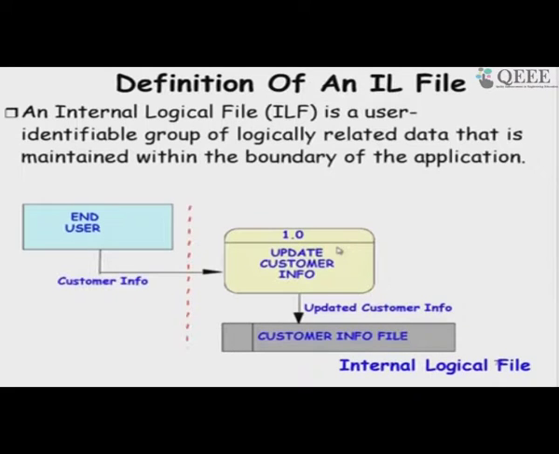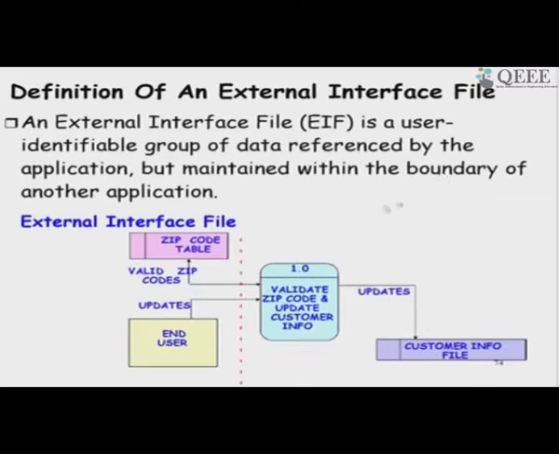And the logical file is the data structure maintained internally; input data modifies the internal logical file, and output data is obtained from it. An external interface file is something which either the user has created or another system reads and processes, and then updates the internal file.